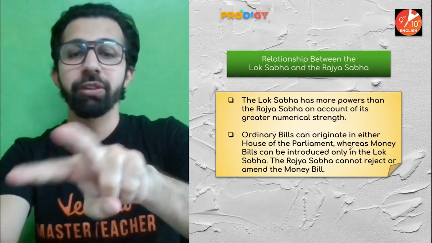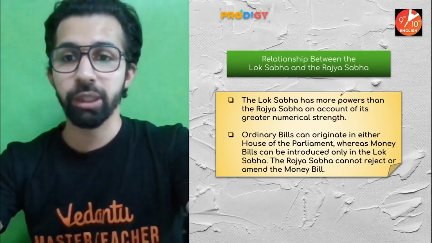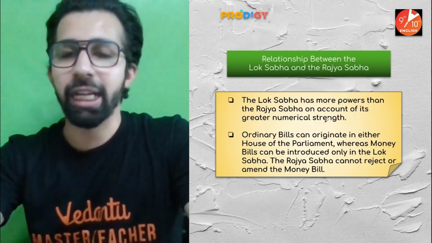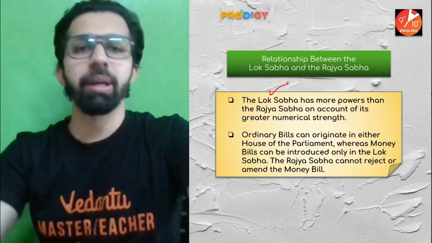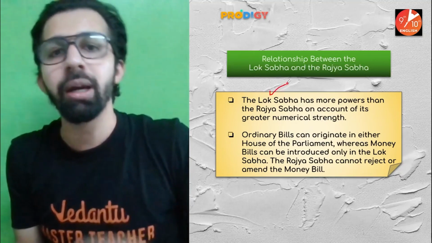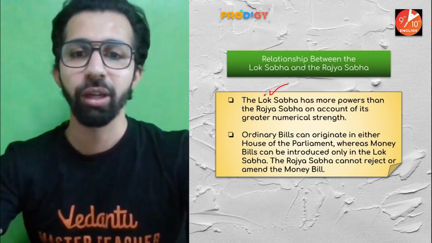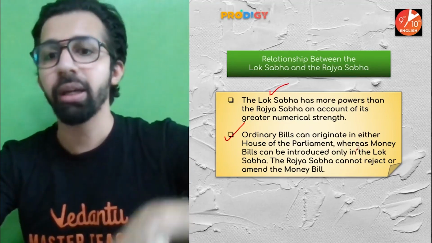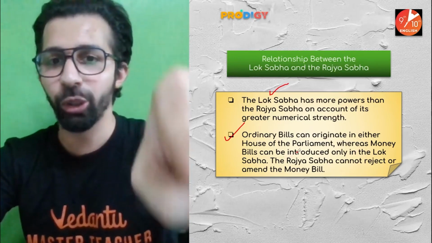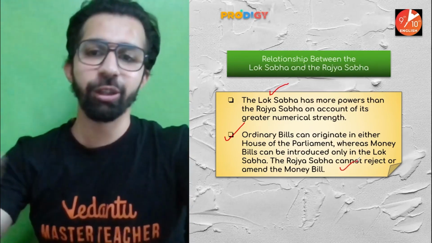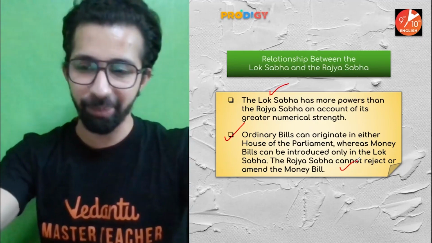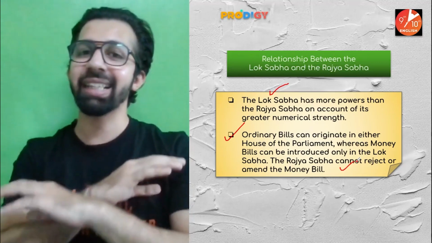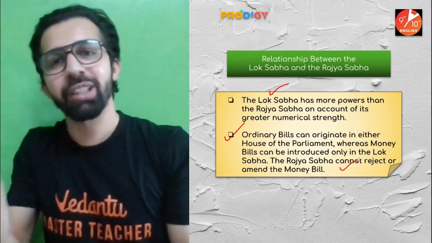Then we saw the relationship between the Lok Sabha and Rajya Sabha. The Lok Sabha has more power than the Rajya Sabha on account of its greater numerical strength. As we came to know, in most of the cases, Lok Sabha is more powerful because the number of members in Lok Sabha is more as compared to Rajya Sabha. An ordinary bill can originate in either of the houses, be it Lok Sabha or Rajya Sabha, whereas a money bill can only be introduced in Lok Sabha. The Rajya Sabha cannot reject or amend the money bill. Do you remember that? Yes. So Rajya Sabha can suggest changes, but it's up to Lok Sabha to accept or reject those changes.